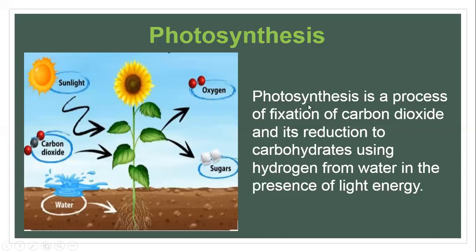Fixation, maybe it's confusing for you people. Fixation here means trapping of carbon dioxide, because obviously plants are going to take the carbon dioxide from atmospheric air. So the trapping of carbon dioxide and its reduction to carbohydrates, okay?